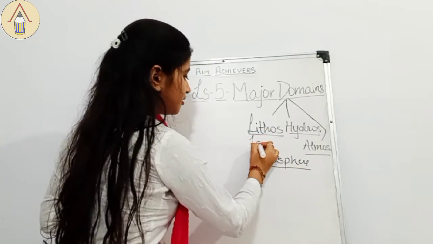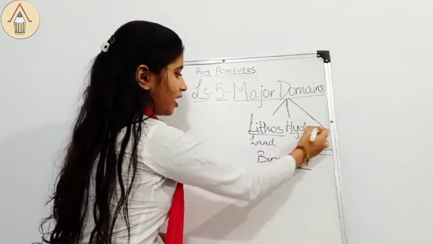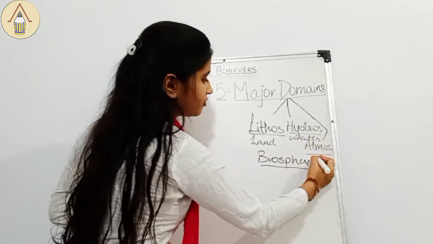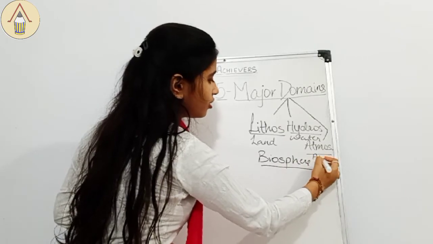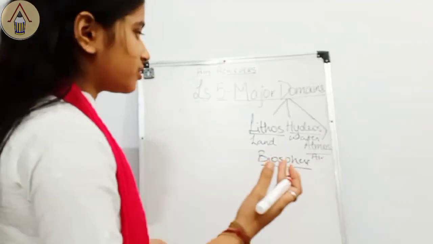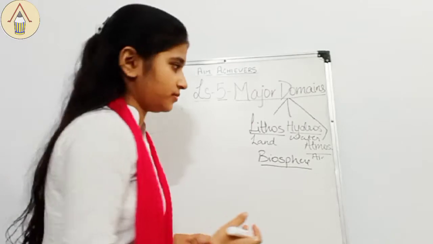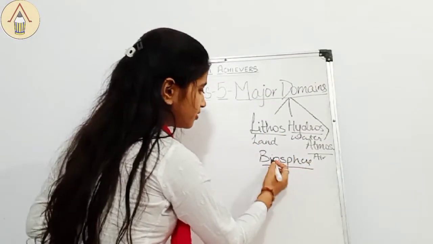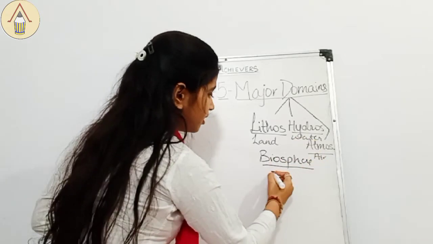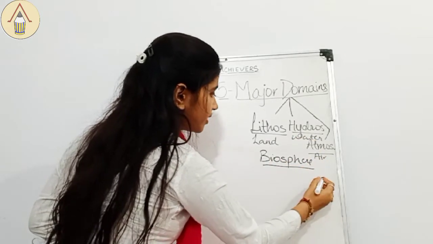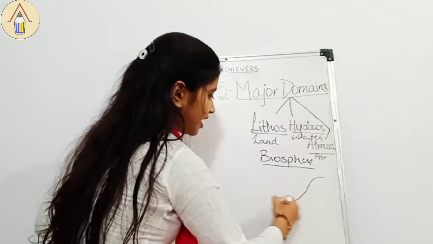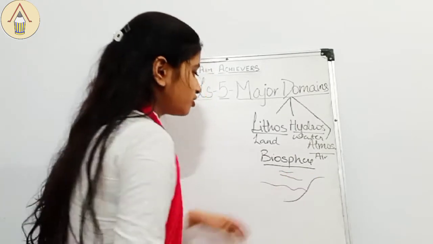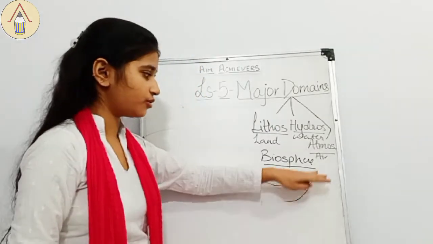Lithosphere is the land area, hydrosphere is the water area, and atmosphere is the air area or above it. It extends up to the exosphere. We'll read it in further classes. Now, the narrow zone where these all meet is known as biosphere. So, we can imagine it as an area where there is land, there is water, and also there is air. So, this place will be known as biosphere.